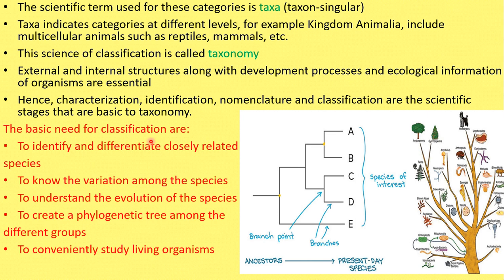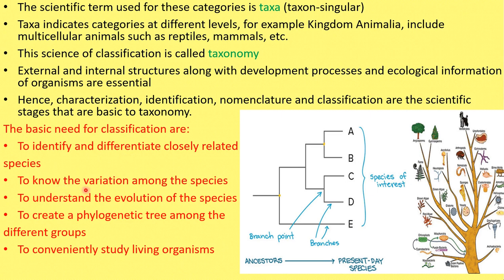So what is the basic need for classification? It's a very important 3 mark or 5 mark question you have to learn. So what is the reason? First reason, to identify and differentiate closely related species. For example, bony fishes are there, cartilaginous fishes are there, boneless will also be there. Like this, we can have other categories: fishes, amphibians, reptiles. We can say there is a close relation between the animals. We can identify and we can differentiate, right?